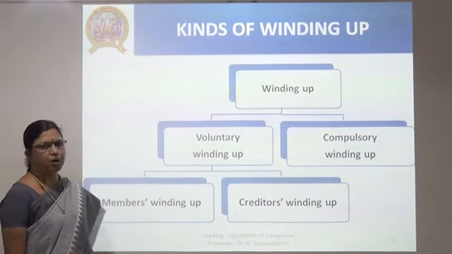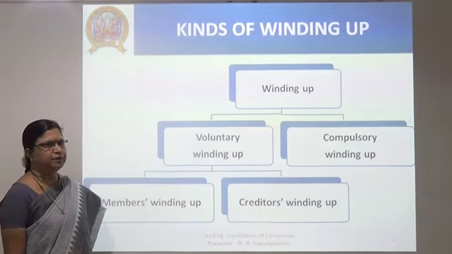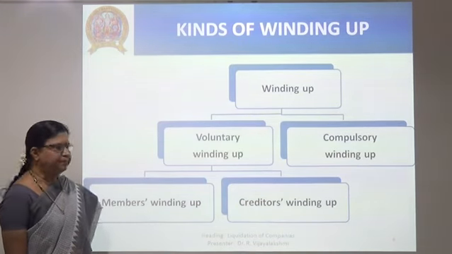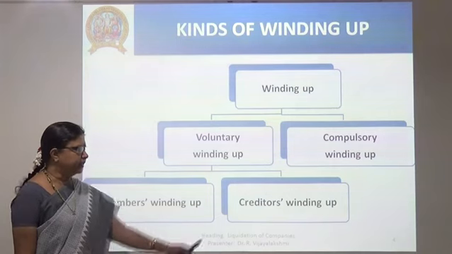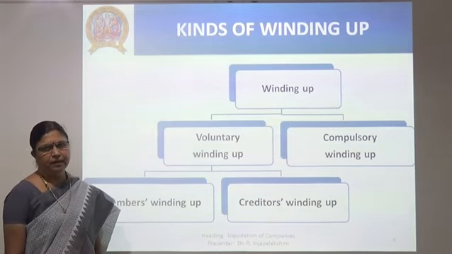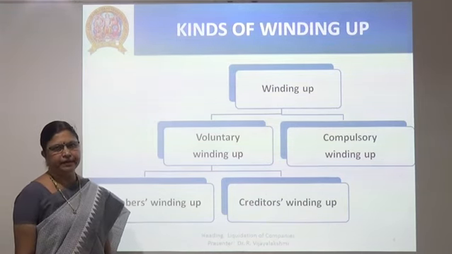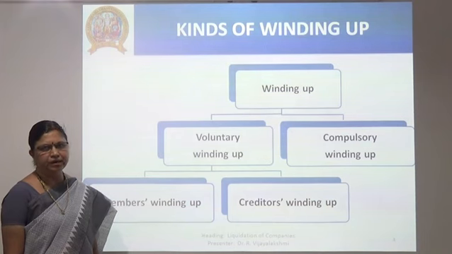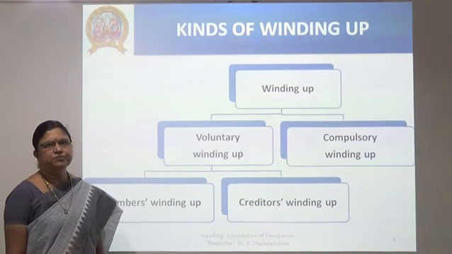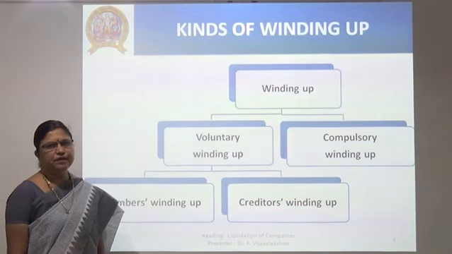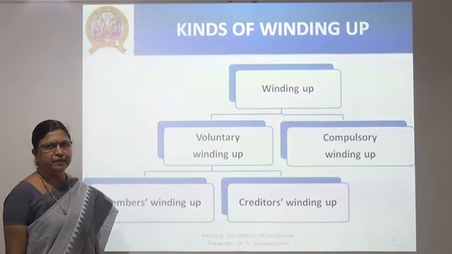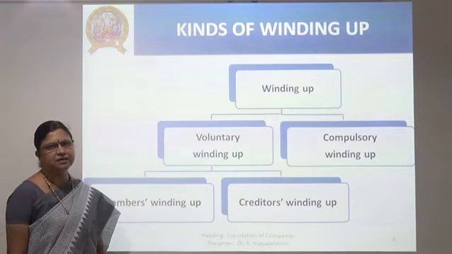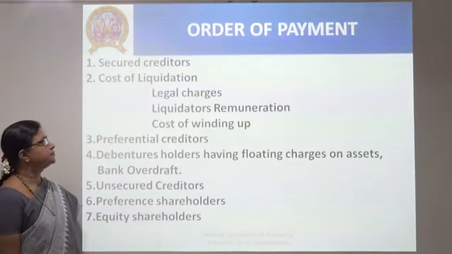In the case of voluntary winding up, we have two subdivisions: members voluntary winding up and creditors voluntary winding up. In the case of members voluntary winding up, the resolution of solvency is made. And if the resolution of solvency is not made, then it is known as creditors voluntary winding up.